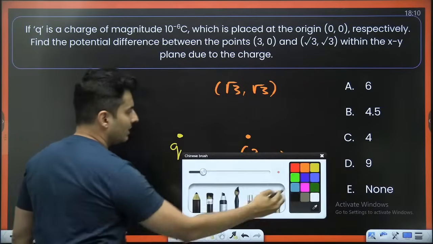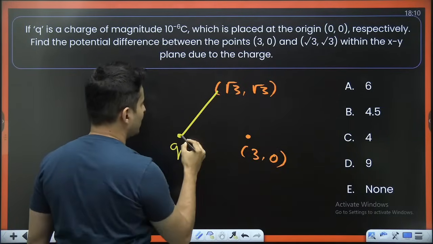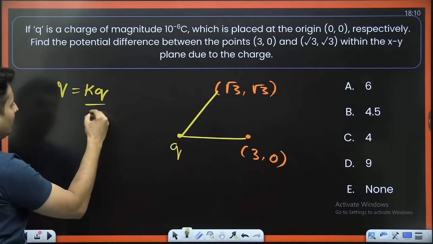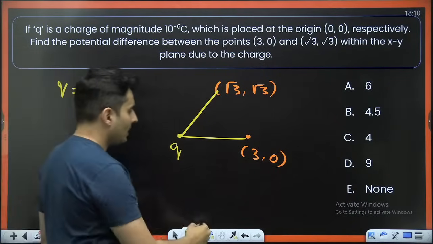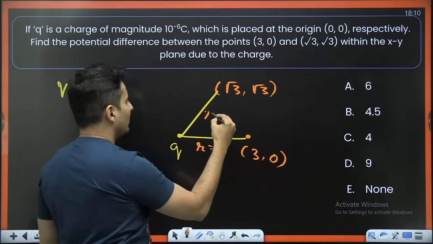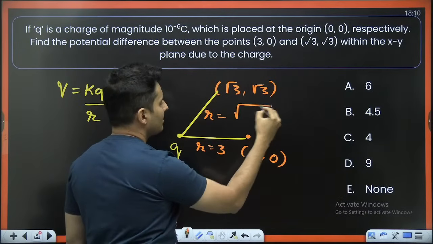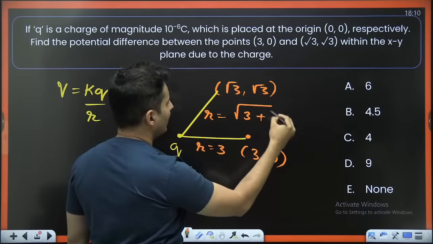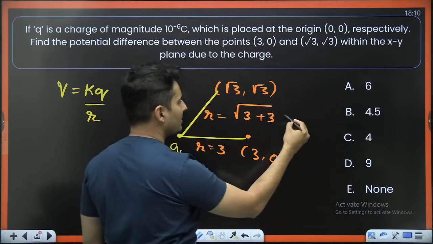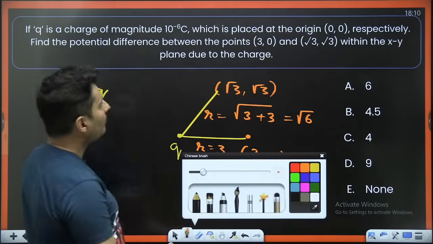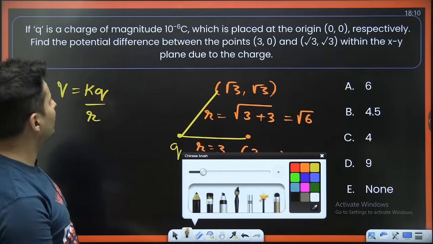And we know that the potential due to this charge at this point and this point, the formula is KQ divided by R. In this case, what is the value of R? The value of R is 3. In this case, what is the value of R? Root 3 square is 3. Right, and root 3 square is again basically 3. 3 plus 3 is basically 6. So this is basically root 6. So what is the potential difference due to this?